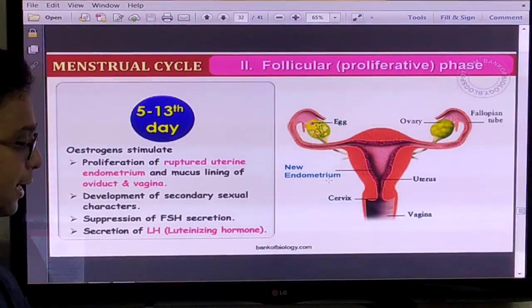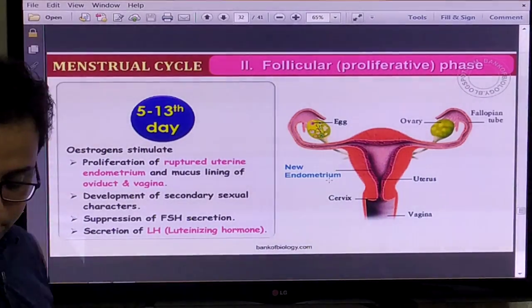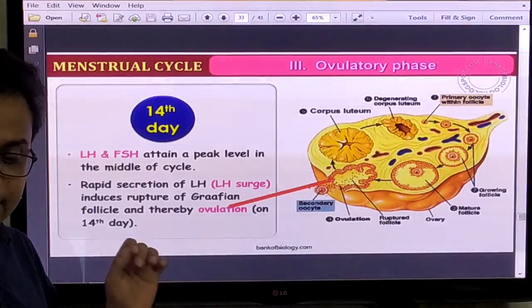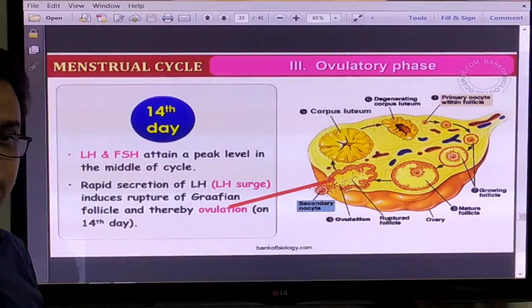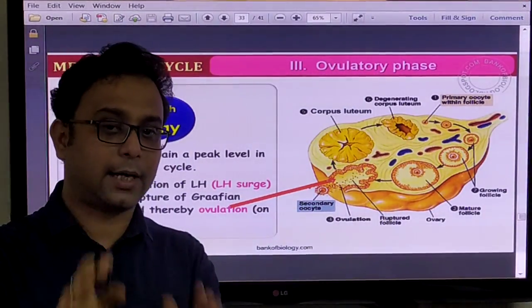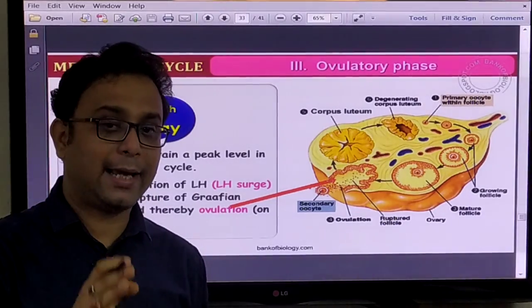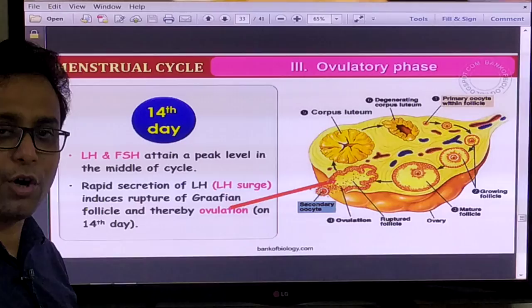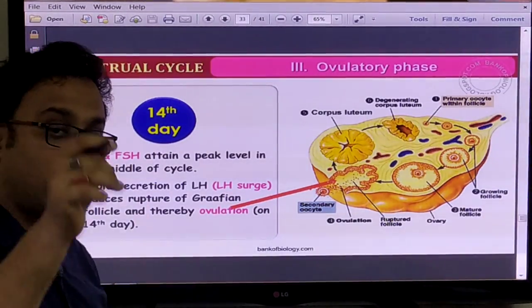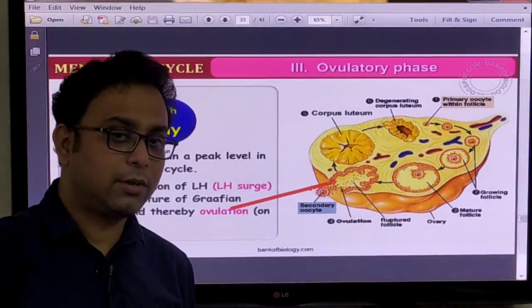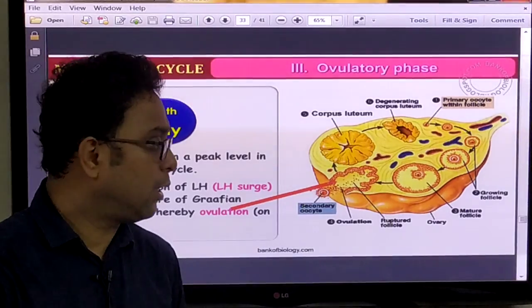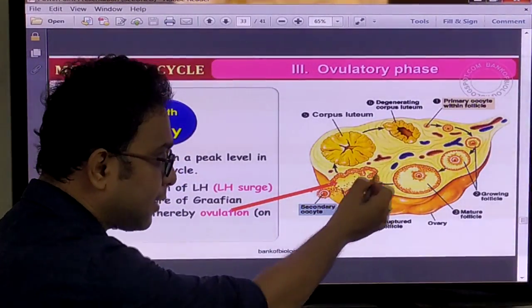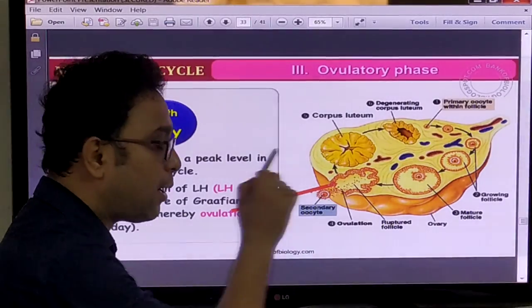Now the secretion of LH, the luteinizing hormone, this is the most important. In the ovulation phase, that means day 14 of the cycle, the LH hormone takes the peak, that means the maximum amount of LH is released on day 14. In that particular time, what is happening? Now the Graafian follicle breaks and the secondary oocyte is released from that part.